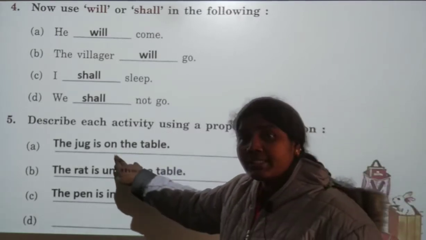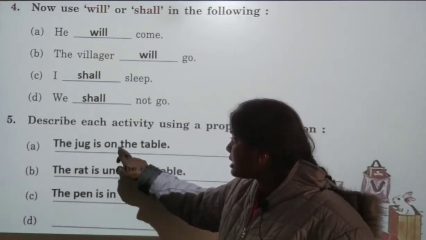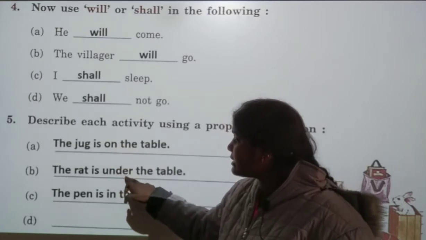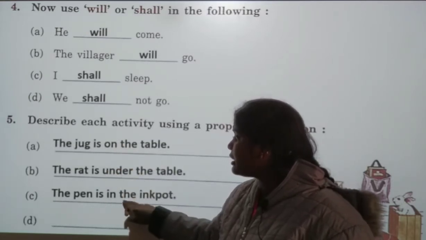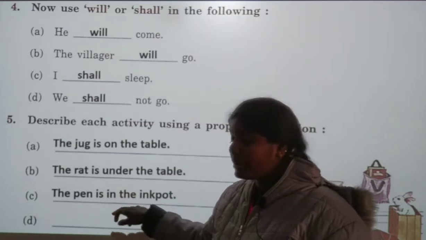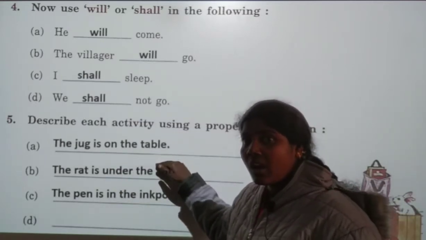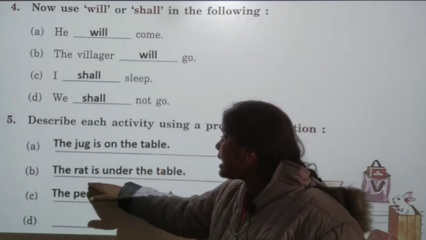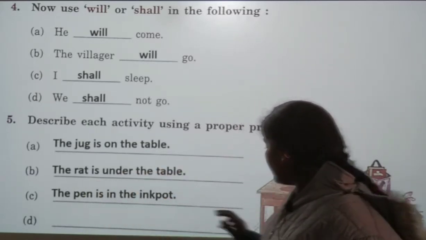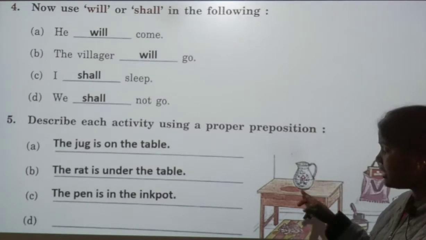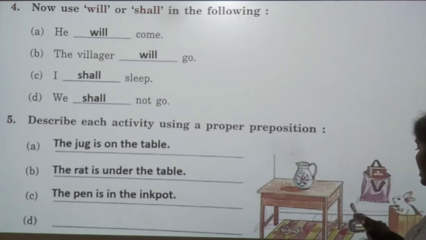So the first sentence the preposition is on, the second under, and the third in. The jug is on the table. The rat is under the table. The pen is in the ink pot.